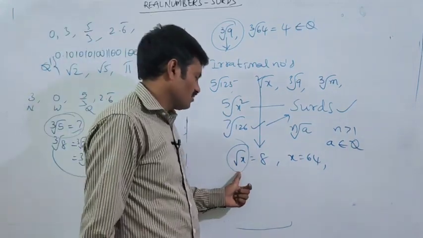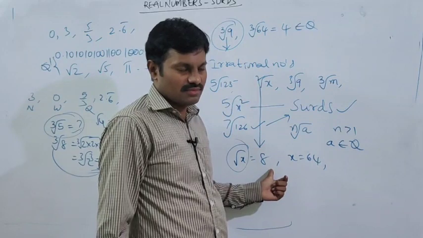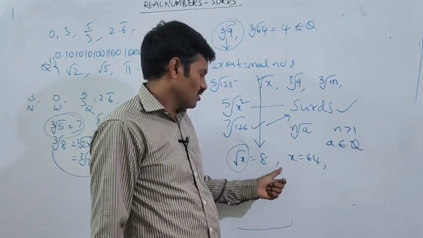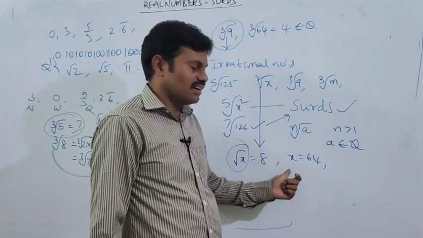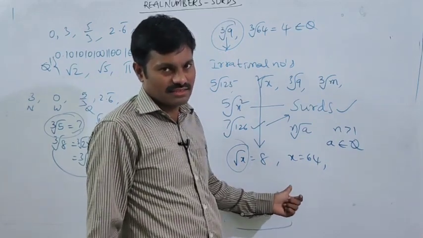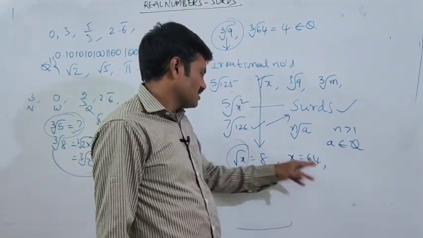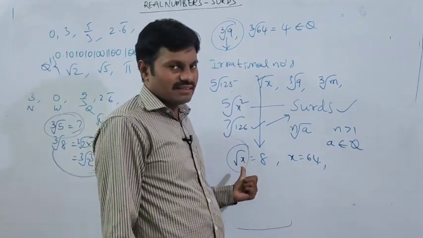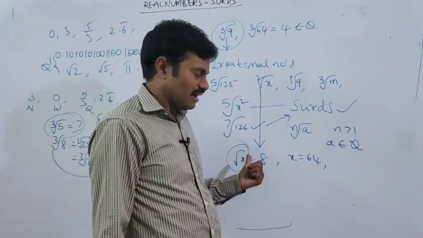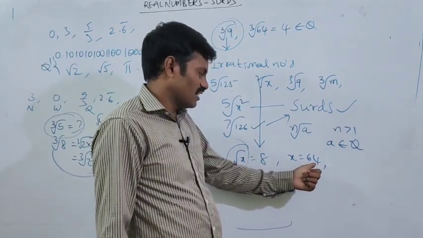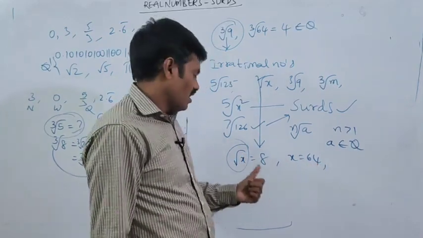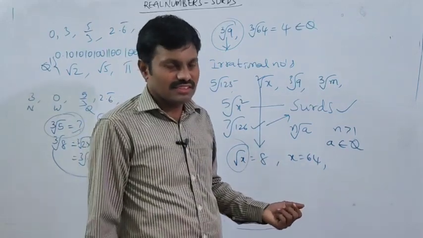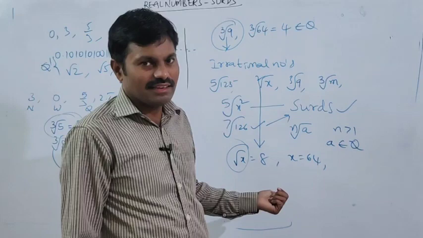No, because the result is a rational number. So square root of x does not represent a surd in this case. But other than 64, if you take 65, it represents a surd. If you consider x value 64 or 4 or 25, in such cases it doesn't represent a surd.